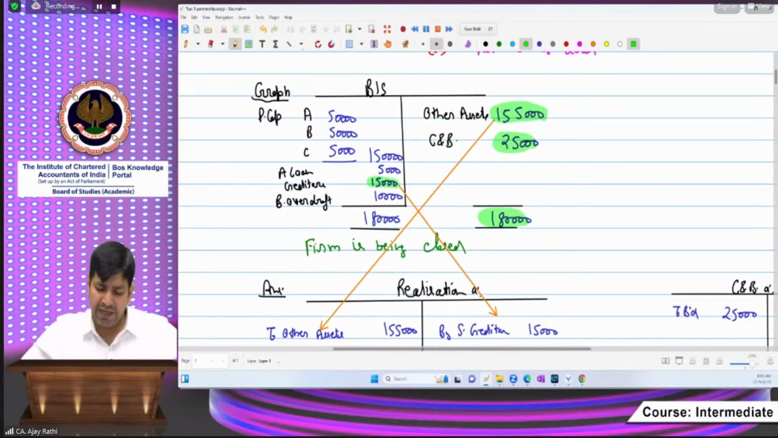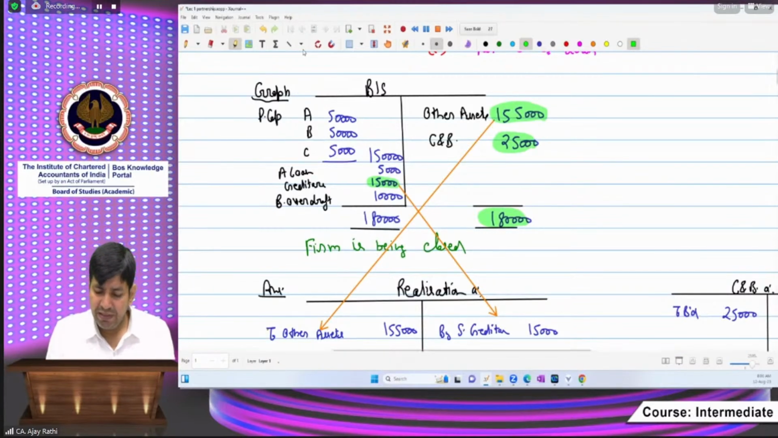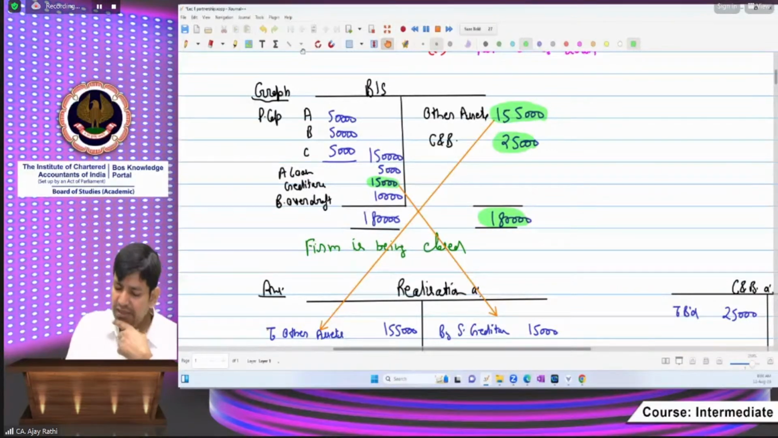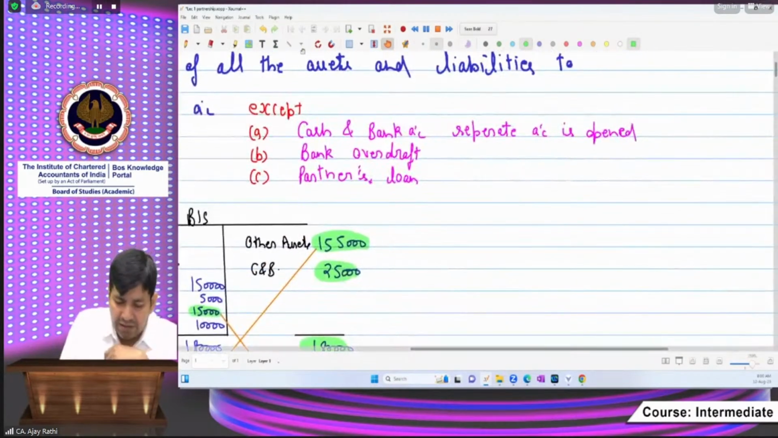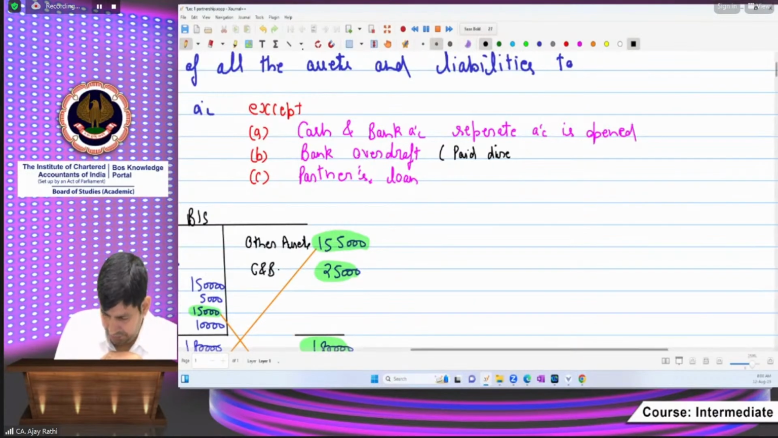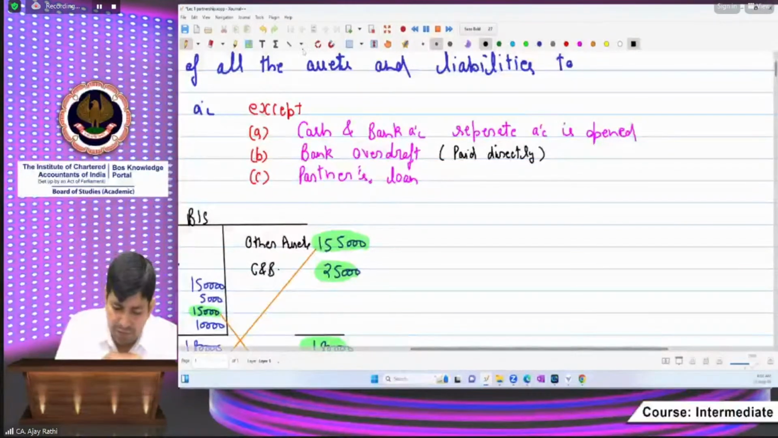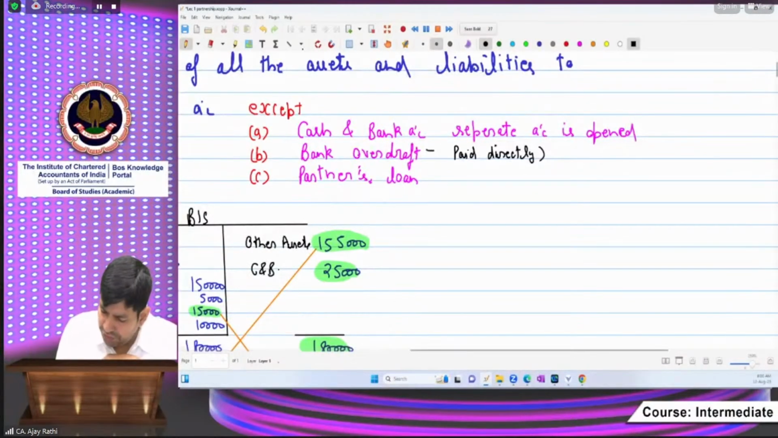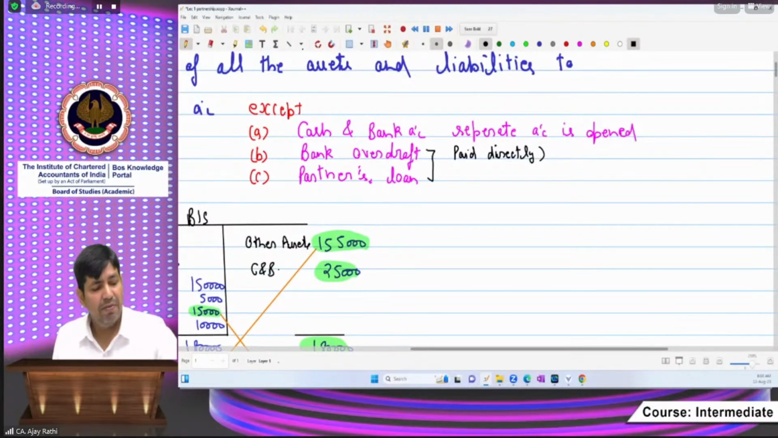On the liability side, how will the treatment be done? Sir, we have no transfer in the first step. Cash and bank, we have opened separately. Sir, now tell me, what should I do for the bank overdraft? Beta, see here. Please write here. Partner loan is there, and bank overdraft is there. These are paid directly. Beta, they are an alternative practice.